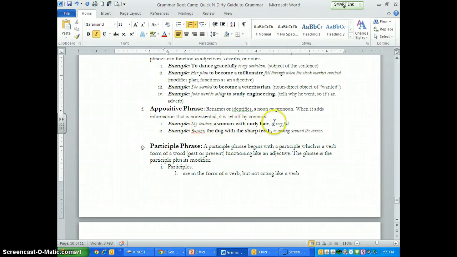My teacher, a woman with curly hair, is very fat. So what is our verb? Is. What is it referring to? The teacher. And then a woman with curly hair is going to be the appositive phrase because it's modifying the teacher. Next one, Bowser, the dog with sharp teeth, is coming around the corner. Again, our verb is coming. So that's our verb phrase. Who's coming? It is Bowser. The dog with sharp teeth would be the appositive phrase.